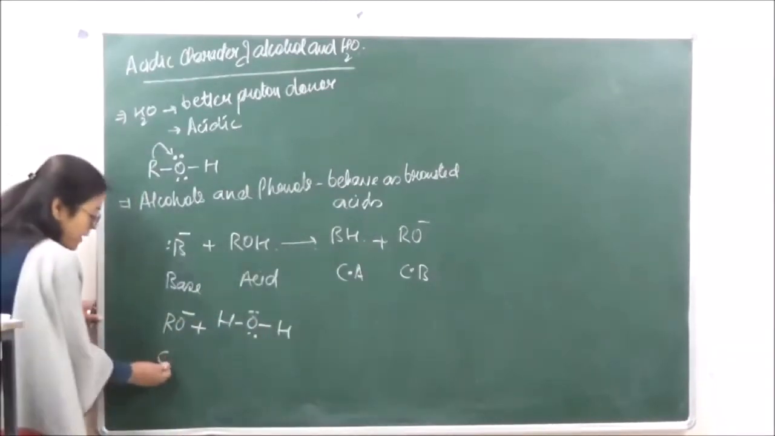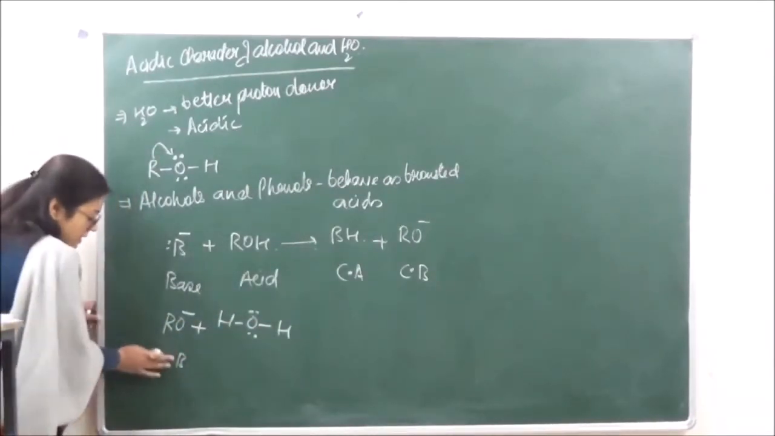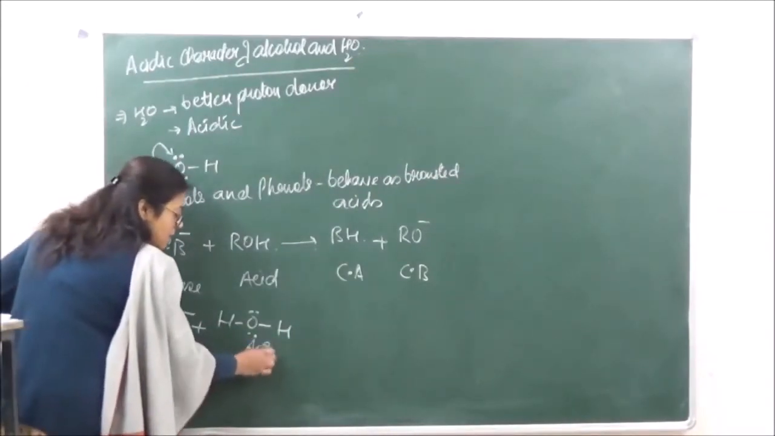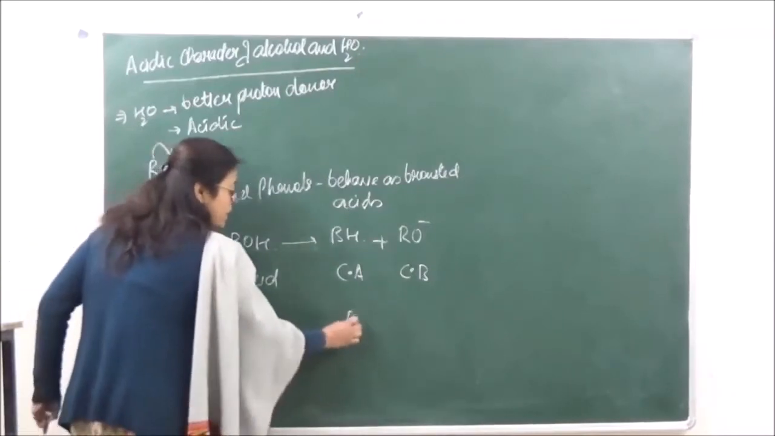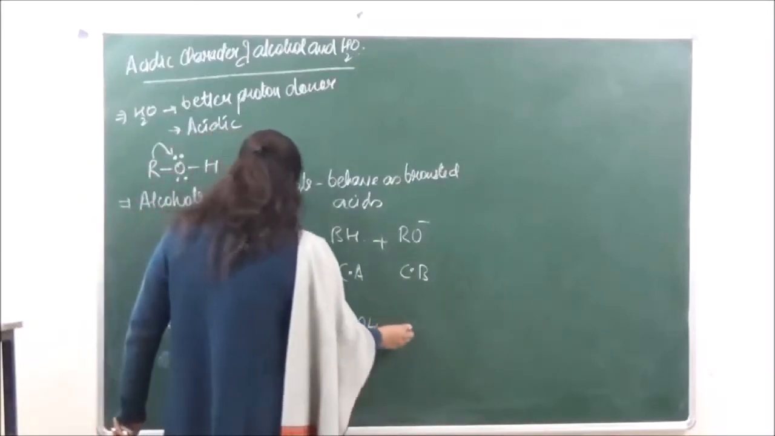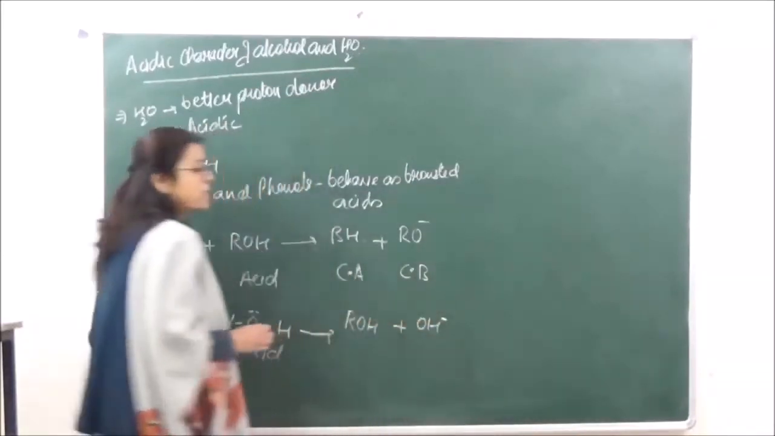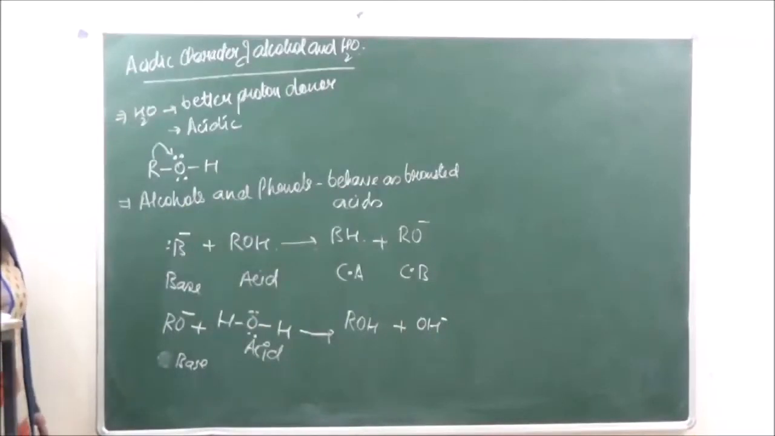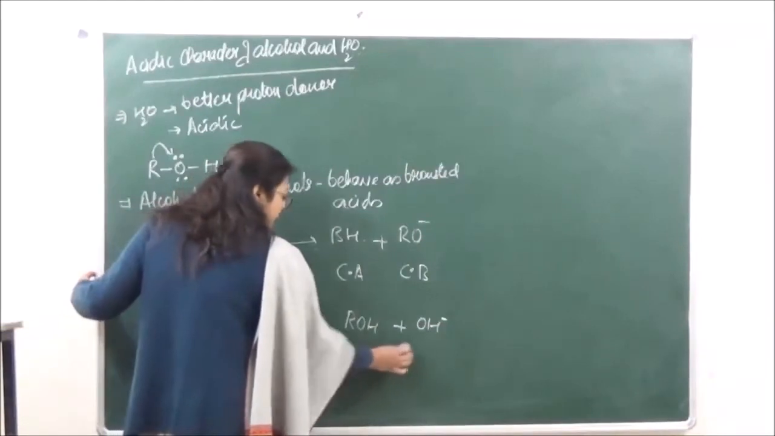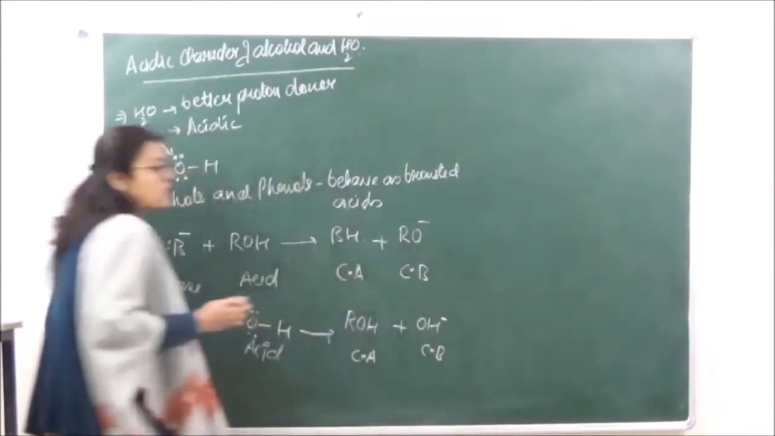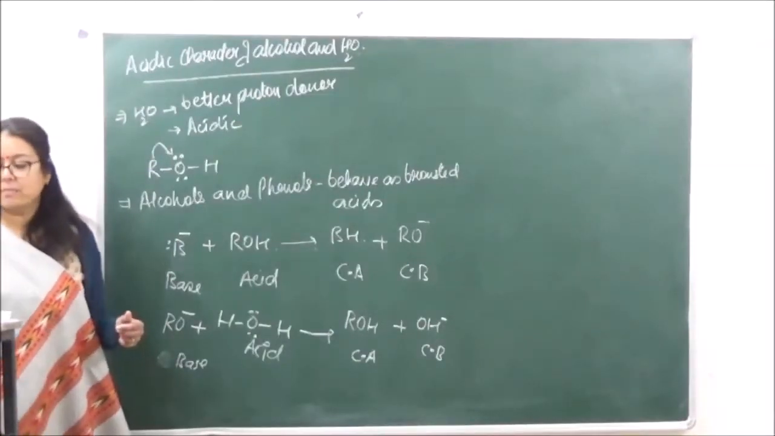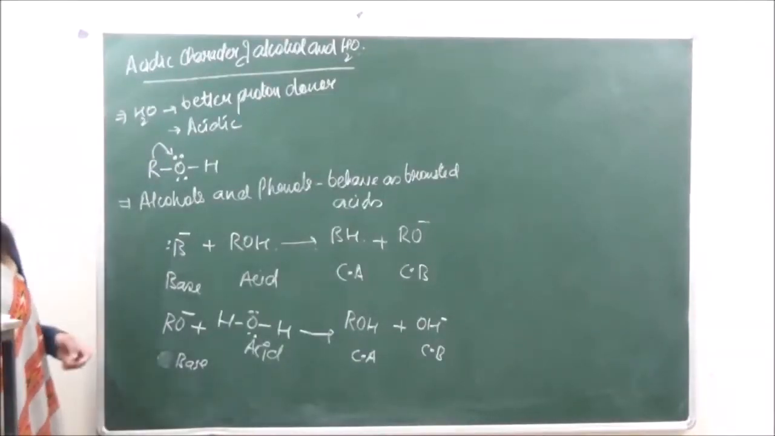Okay, so this is going to behave as a conjugate base, or you can say that this behaves as a base and this behaves as an acid, such that now we get ROH plus OH negative. Over here this is ROH, which is going to behave as a conjugate acid, and this is going to behave as a conjugate base. So this is how we can explain the comparison of acidic strength.